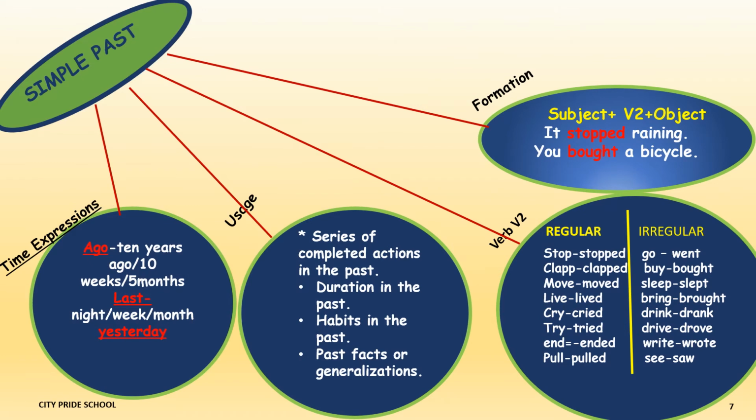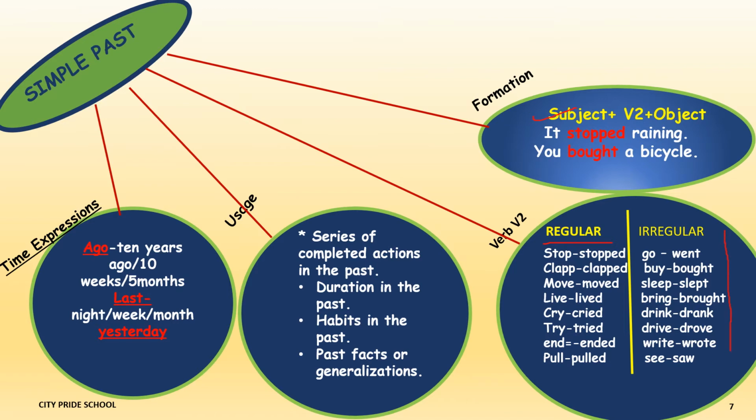The formation of sentences of simple past tense structure is subject plus V2 form of the verb plus object. Now I have listed a few past forms of the regular and irregular verbs. Regular verbs are those which form their past tense by adding d or ed, or they end in t or en. And irregular verbs are those whose past tense is formed by changing a vowel in them. So go is went, buy bought, sleep slept, bring brought, drink drank, drive drove, write wrote, see saw. So children, these have to be memorized.